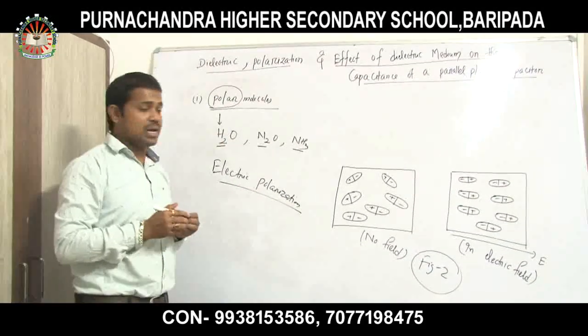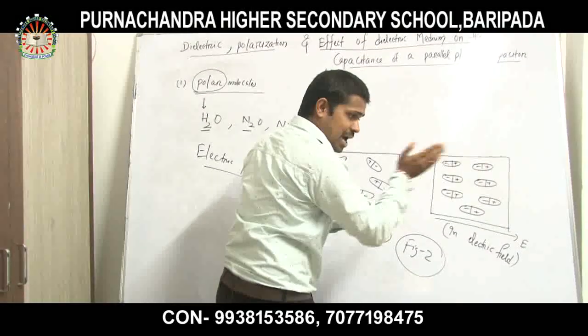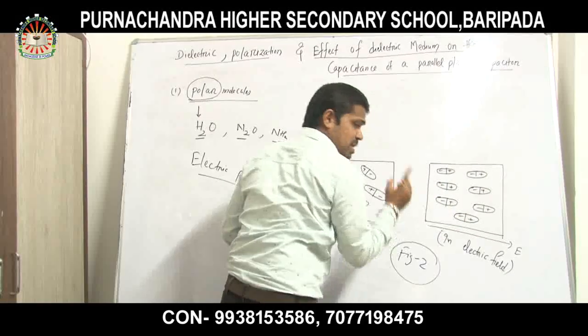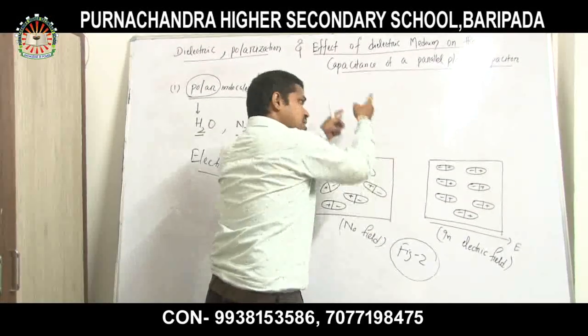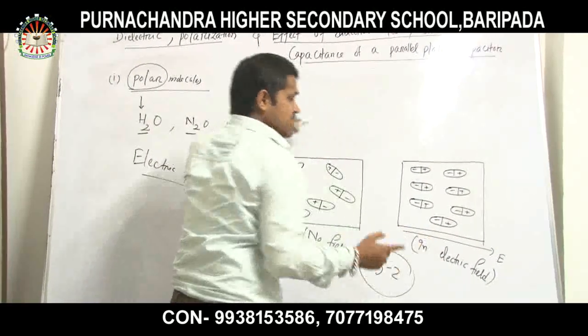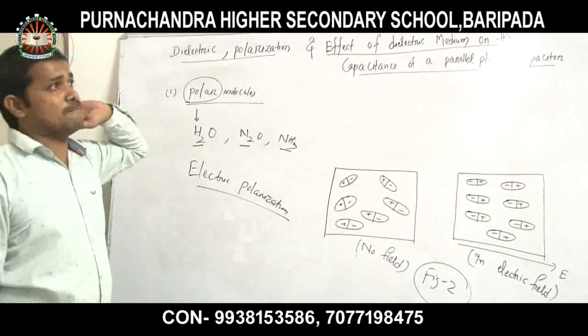Again I will repeat: the alignment of these dipoles, permanent dipoles or in case of induced dipoles, along the direction of the electric field is called electric polarization or polarization.